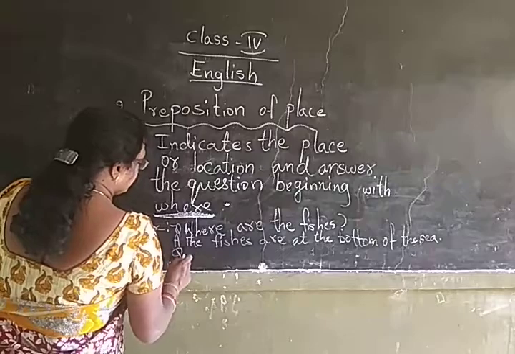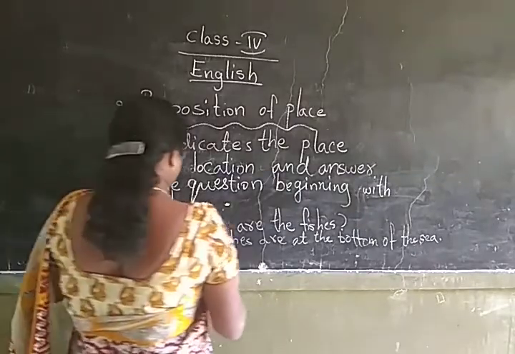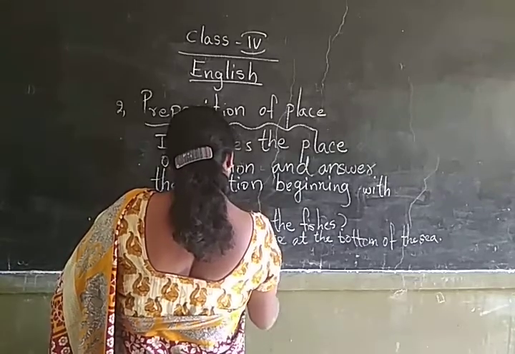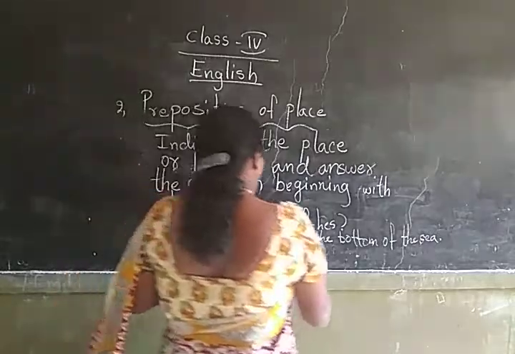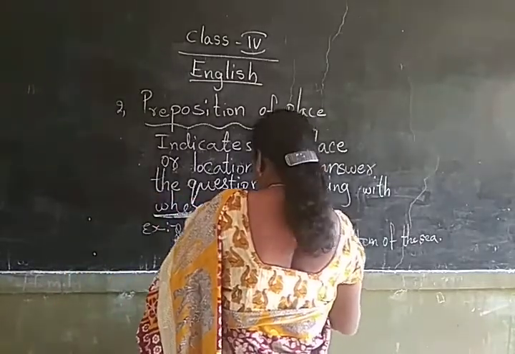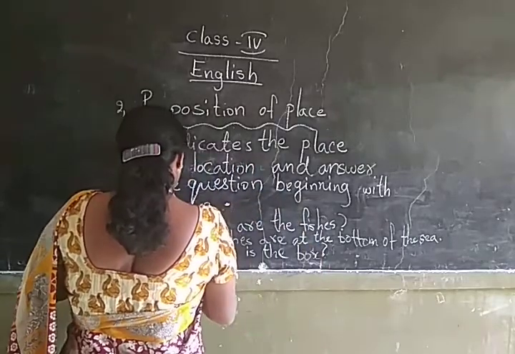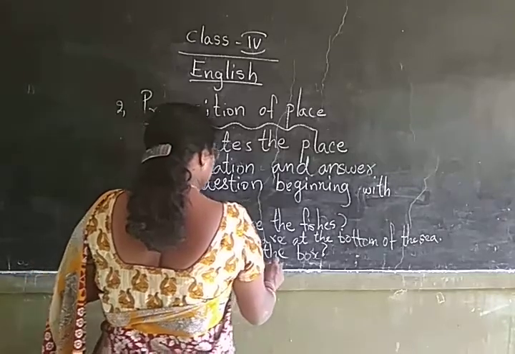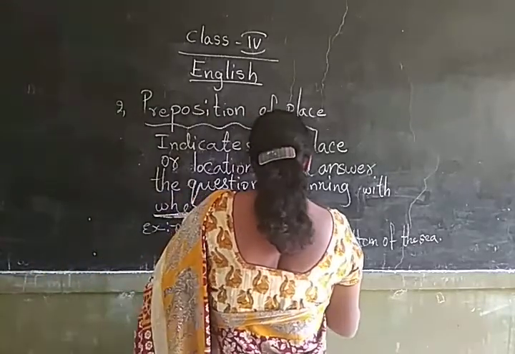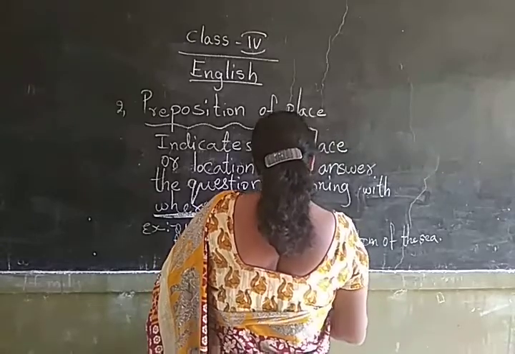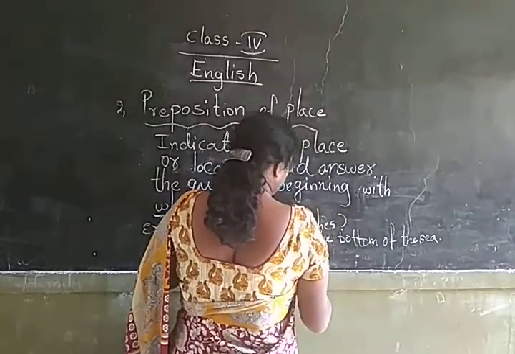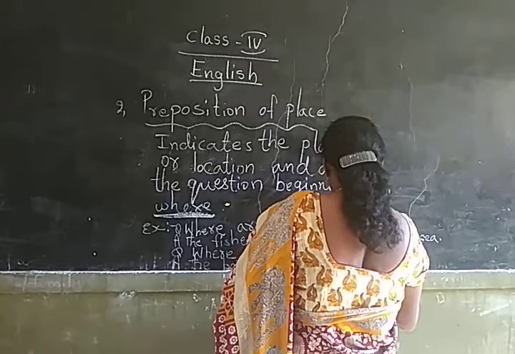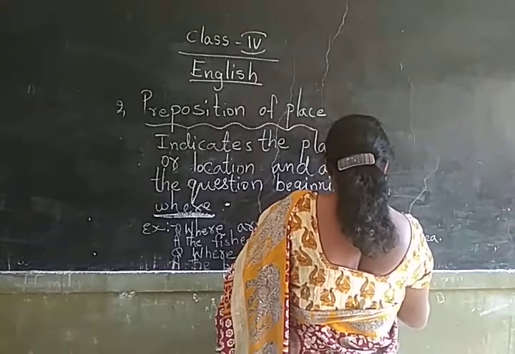Question 2. Where is the box? The box is on the table.